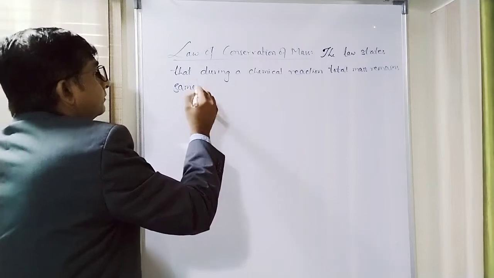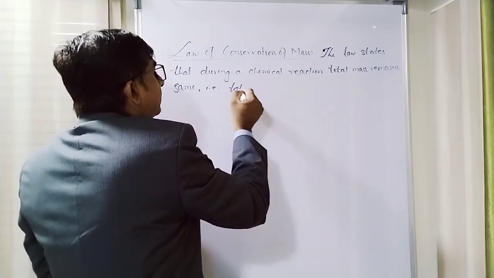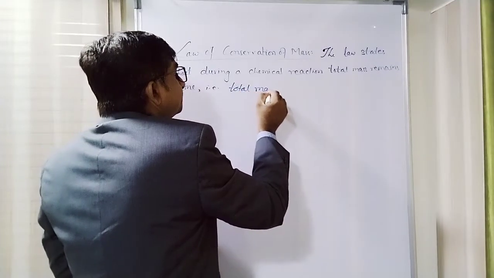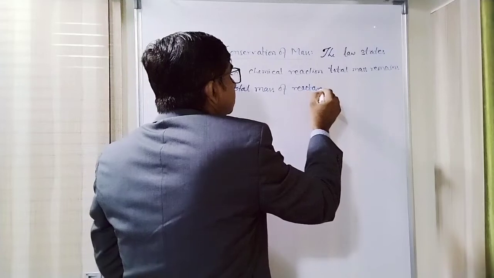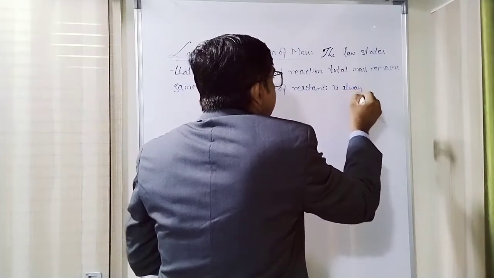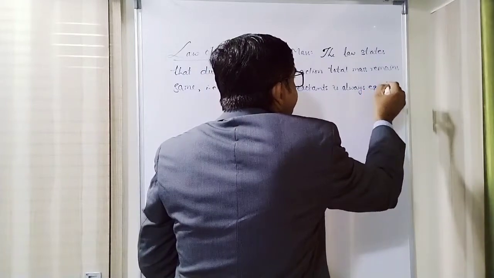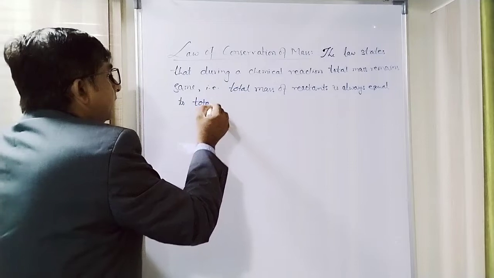That is, the total mass of reactants is always equal to the total mass of products.